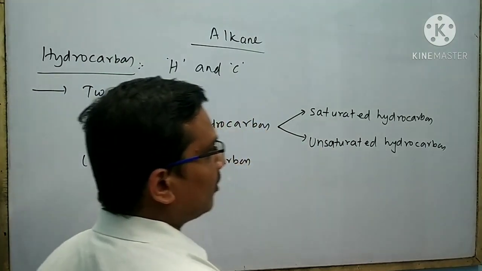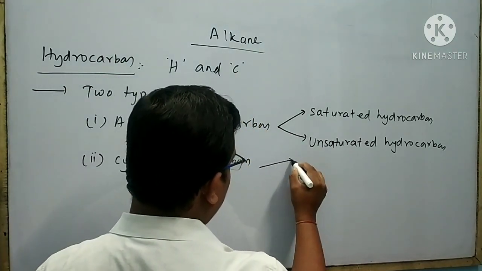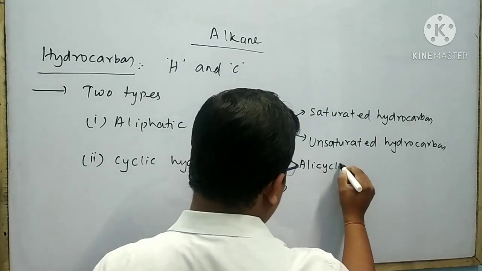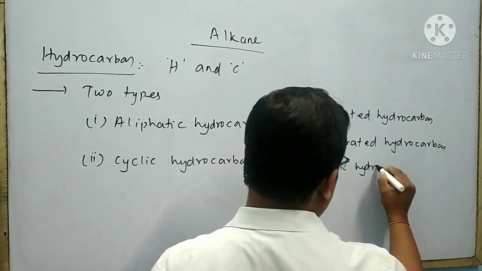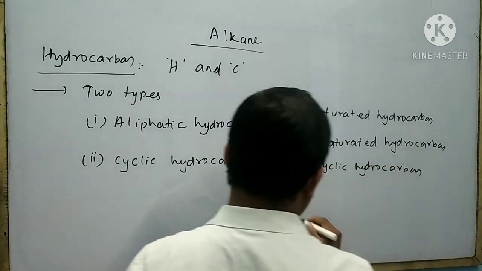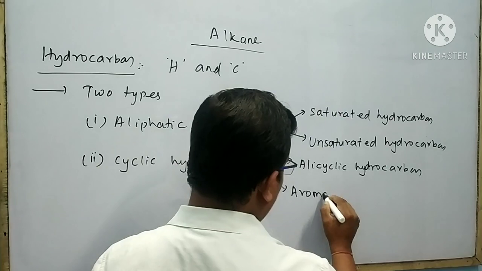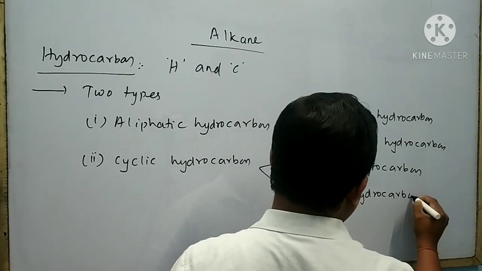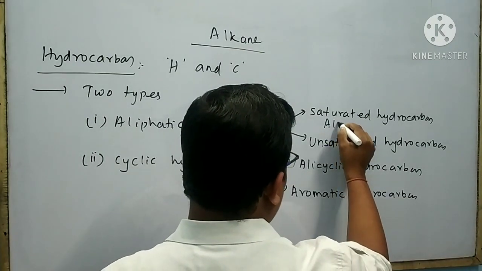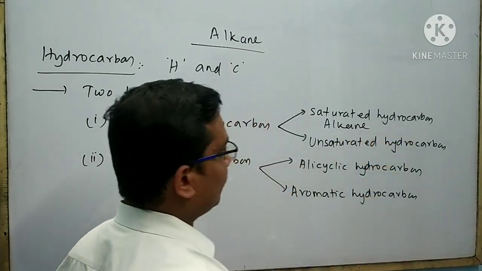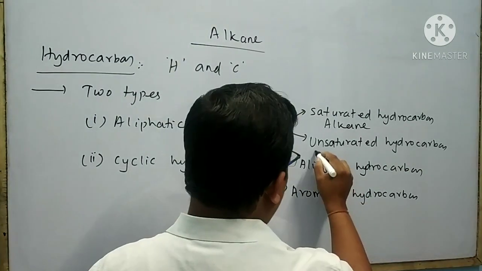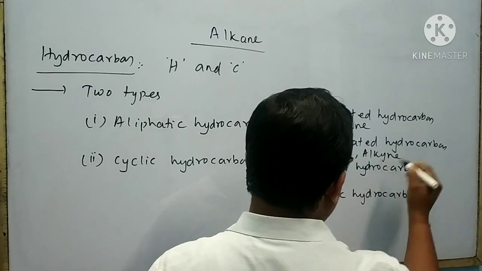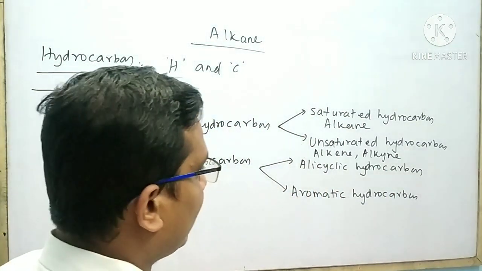On the other hand, cyclic hydrocarbon is also classified into two types. One is alicyclic hydrocarbon, second is aromatic hydrocarbon. Alkane is an example of saturated hydrocarbon. Alkene and alkyne are the unsaturated hydrocarbons.